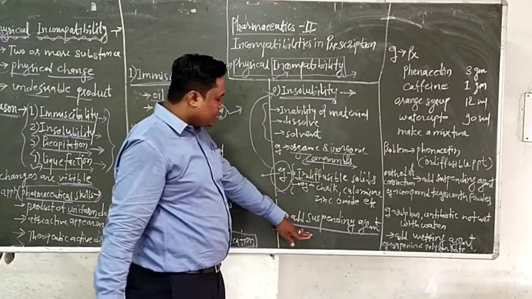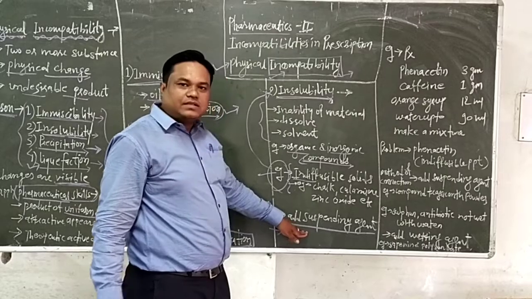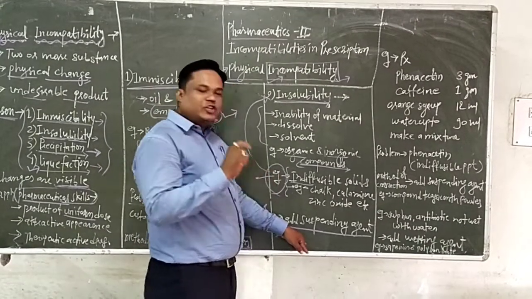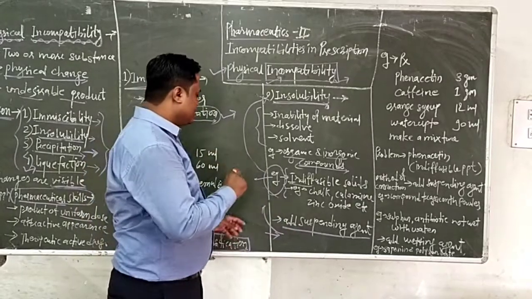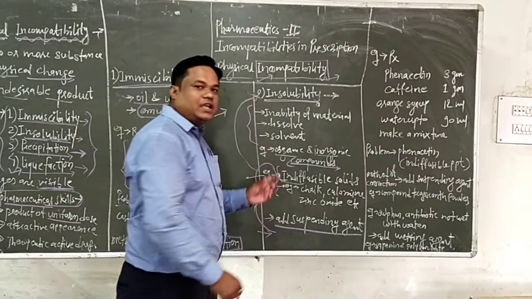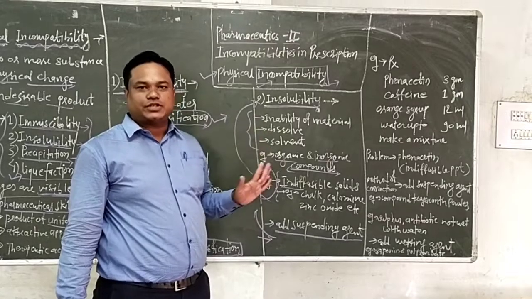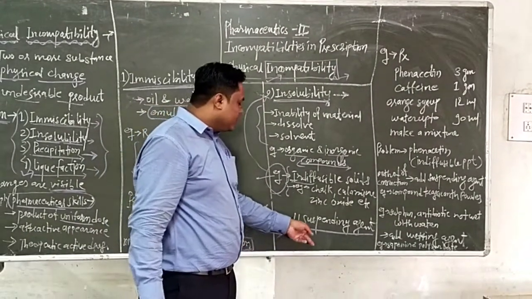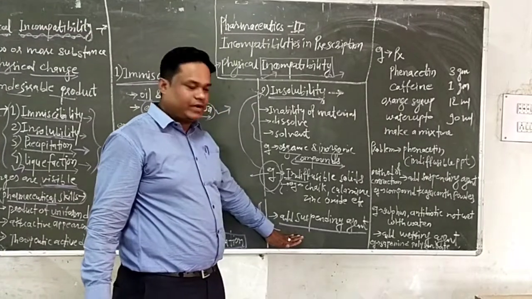It increases the thickness of the liquid and keeps the particles finely distributed, meaning uniform distribution in the vehicle.